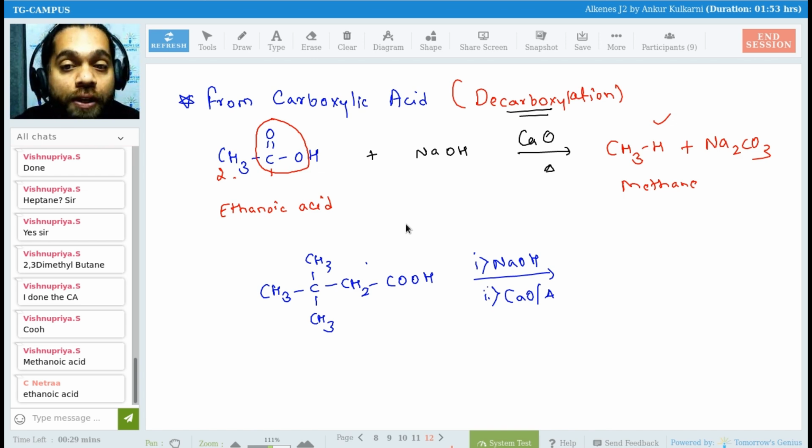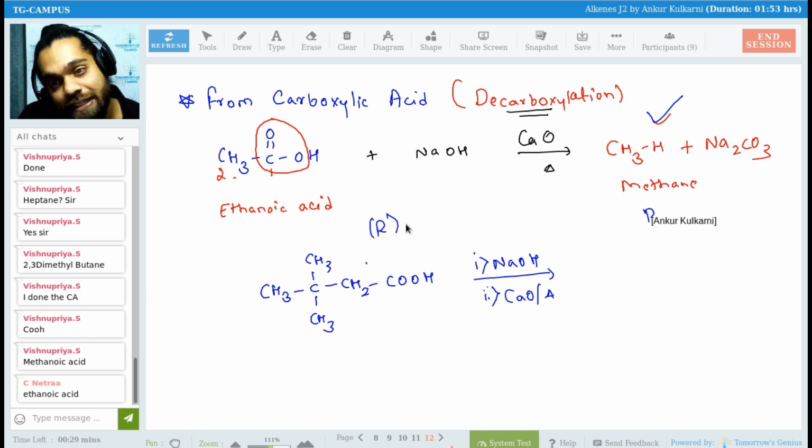Product, Vishnupriya, product. You all do not understand reactant and product. This is my reactant. On the right hand side, I'll have the product. Come on.